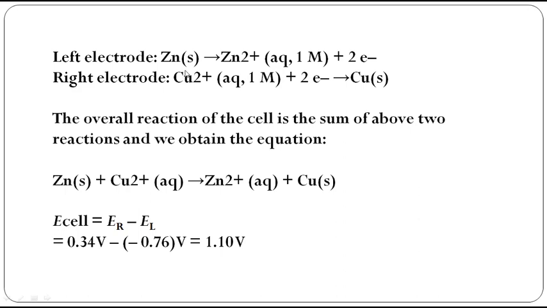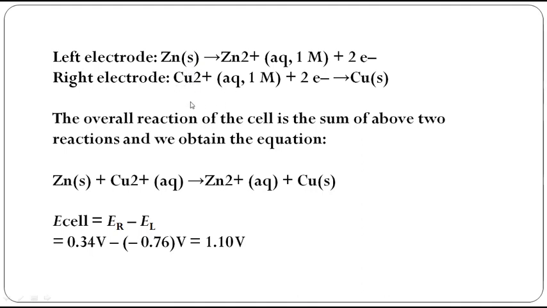Now what is the anodic reaction? The left electrode is anode. Anode always undergoes oxidation. What is oxidation? Loss of electron is oxidation. LEO. So zinc becomes zinc 2 plus plus 2 electrons. Now what is the right hand side electrode? Copper electrode.